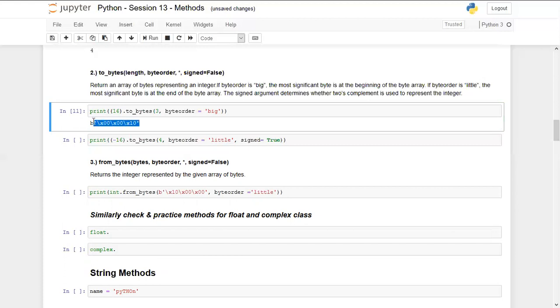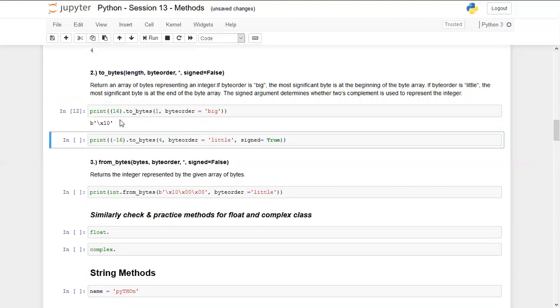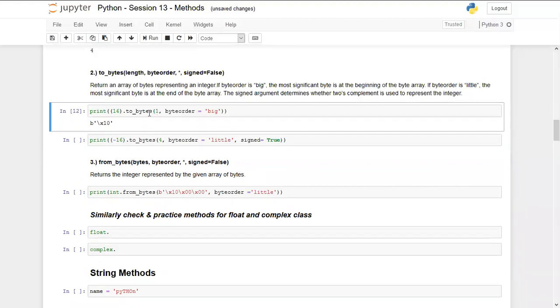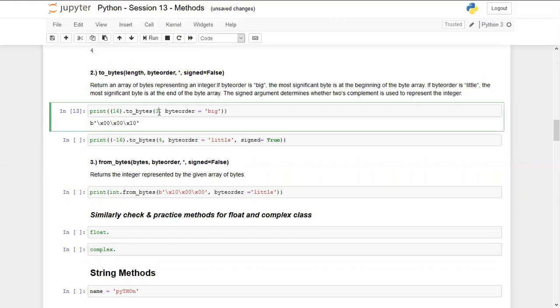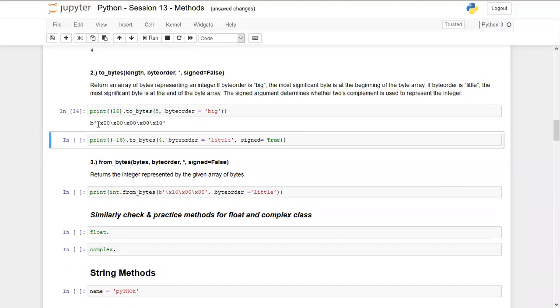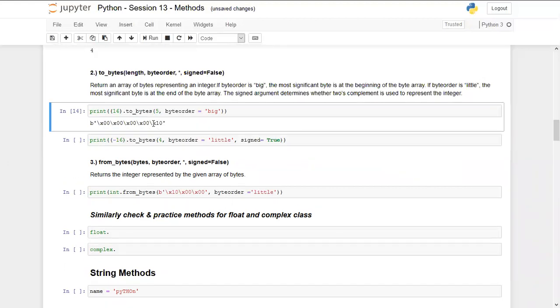You can also ignore this by just mentioning the length as 1. So this output and the previous output are the same. The difference is just the length. Even if I specify 5, you can see that the first 4 characters are insignificant for us. Only the last value is meaningful for us.